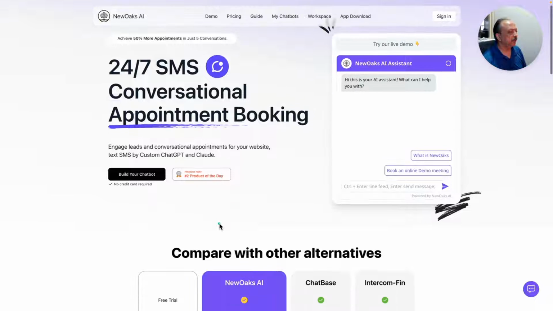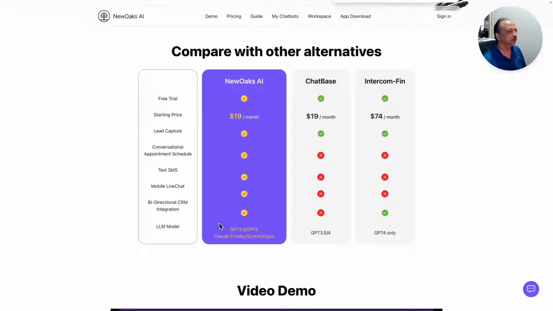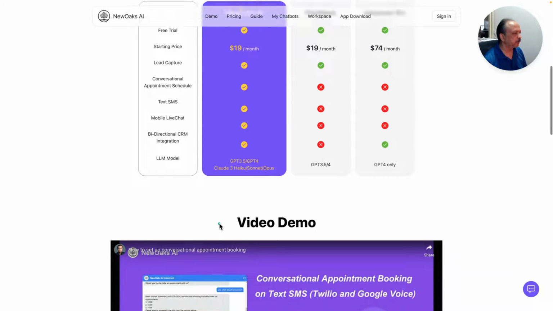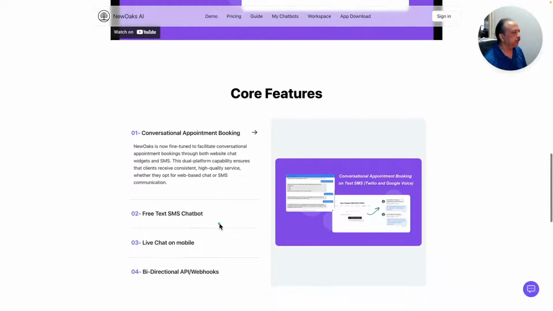As I scroll down, they have a quick comparison with a couple of tools, chatbot builders. So you can take a look at it, and I'll talk about pricing really quick. They have a demo there that you can watch, and also some core features, as I mentioned, conversational appointment booking.